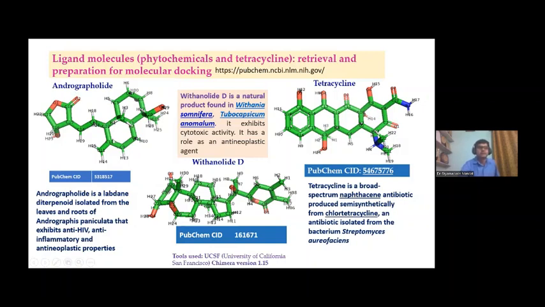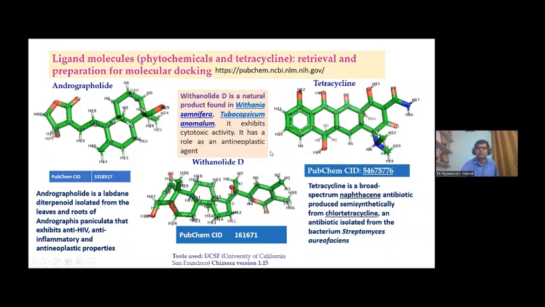So this is the 3D structure of Andrographolide. This is very important for the inhibition of viral growth or the infection of bacteria, fungus, as well as it is an immune boosting compound. And like Andrographolide, Withanolide D is also immune boosting, and it has a role against viral inhibition as well as anti-cancer activity. And tetracycline is an antibacterial agent that can inhibit the 30S ribosome function, so it is a very good agent to kill gram-negative bacteria actually.